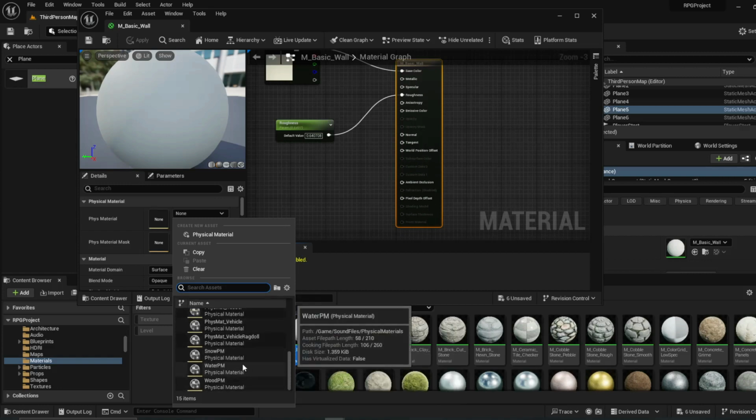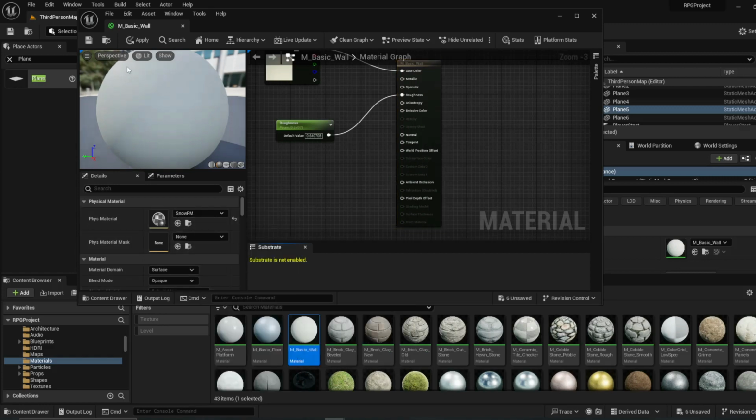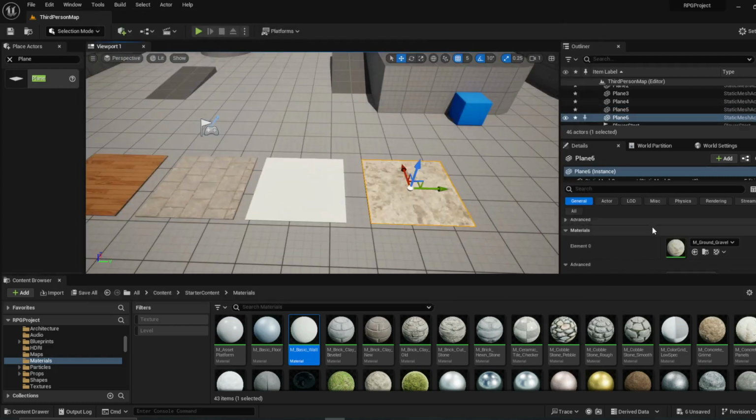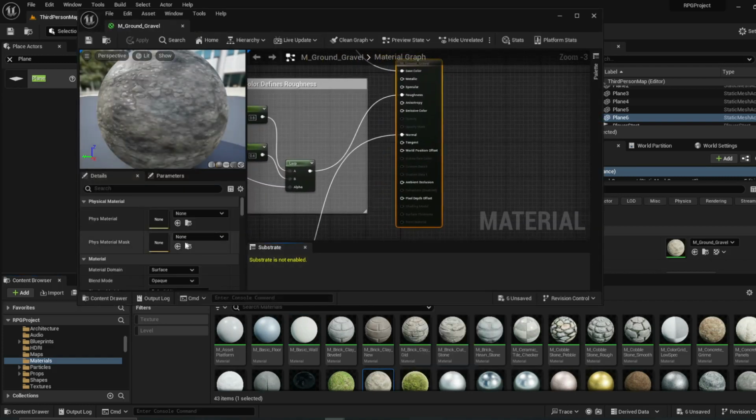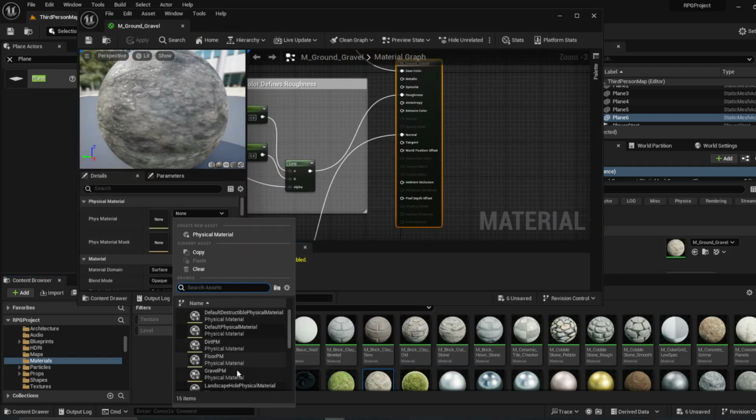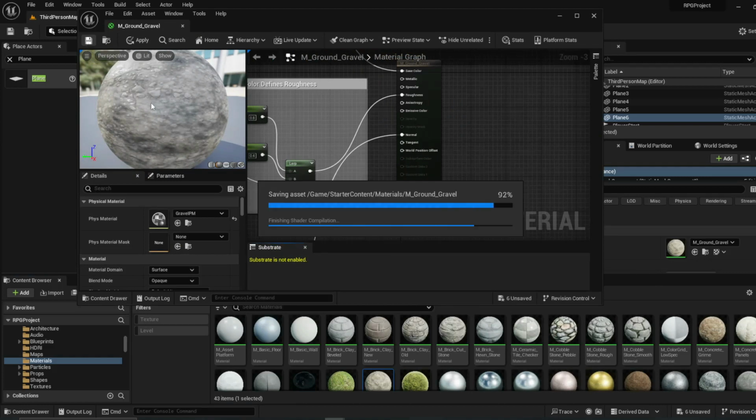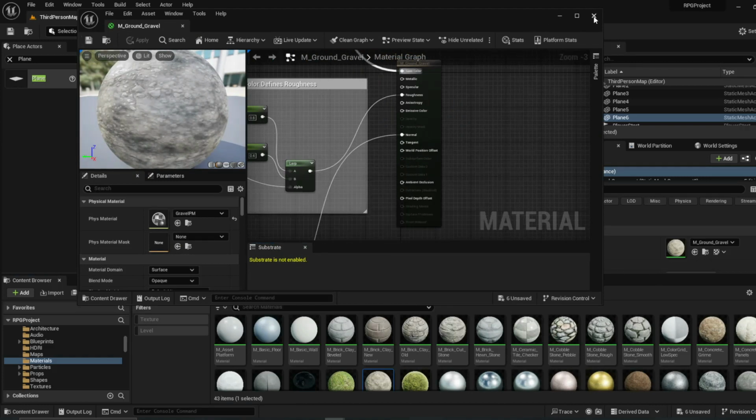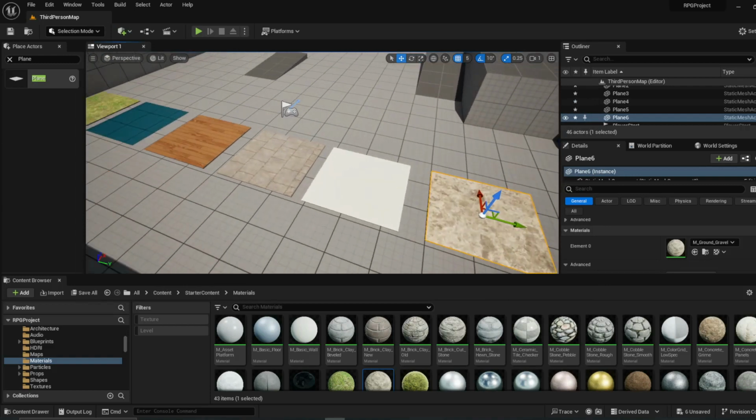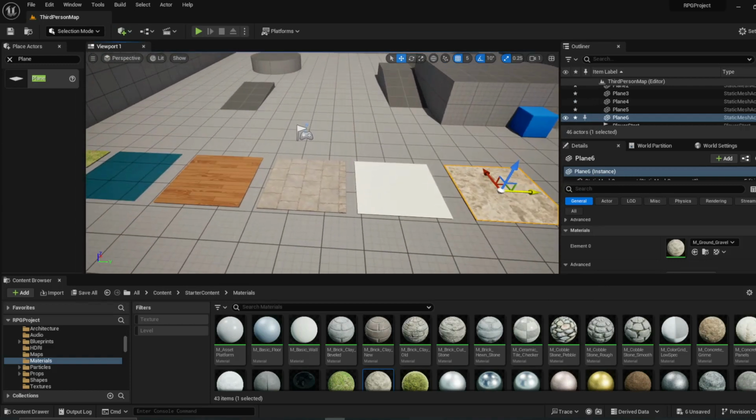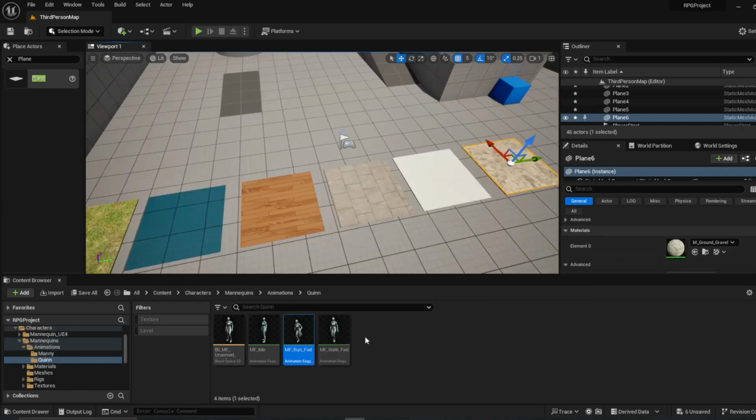Kind of complicated, but okay, so this one's snow. Sorry, I took a little bit of a detour there. Okay, so we got gravel. And there we go. Okay. All right, so that is all of our materials. Okay, sorry about the cut there. I was trying to find the animation.